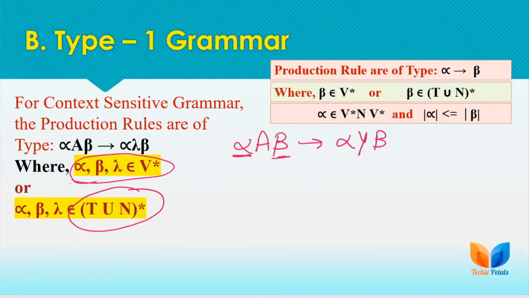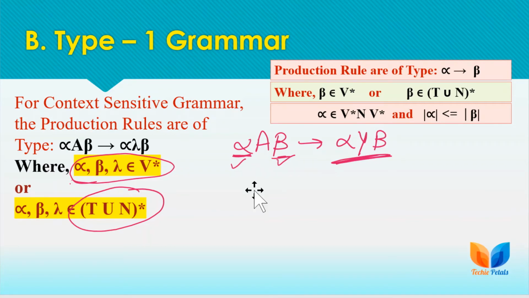So here what do we mean by the context? What does the left context mean, and what does the right context mean? We cannot replace A alone with this production rule. We need alpha on the left hand side and beta on the right hand side to replace this A, or to rewrite this production rule with this right hand side, right?